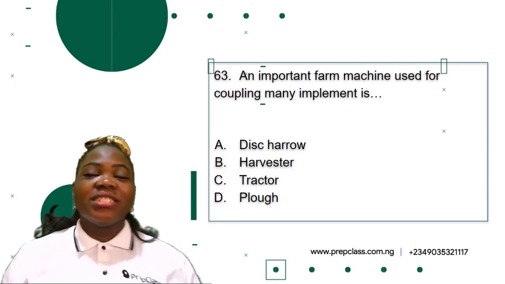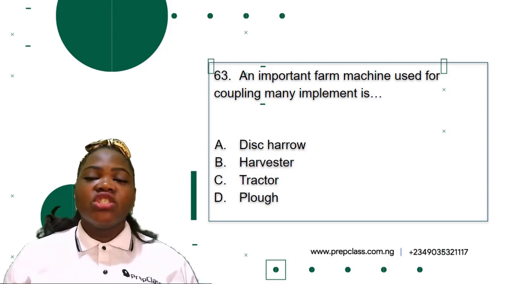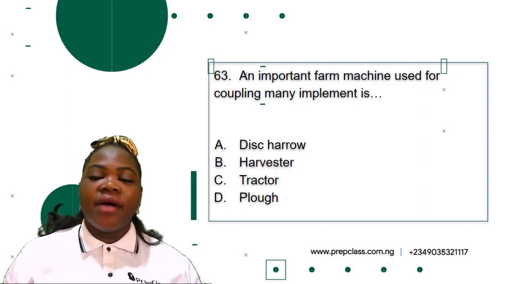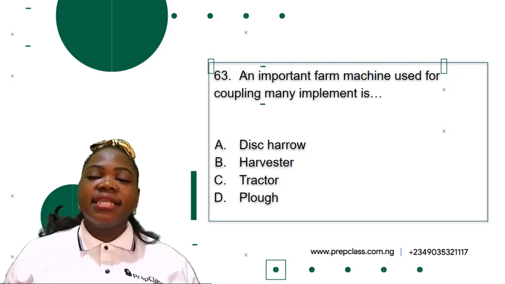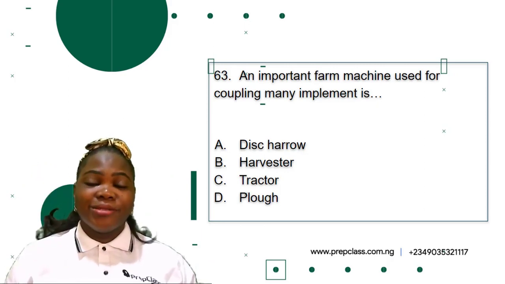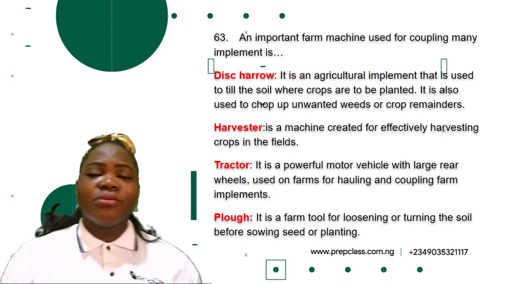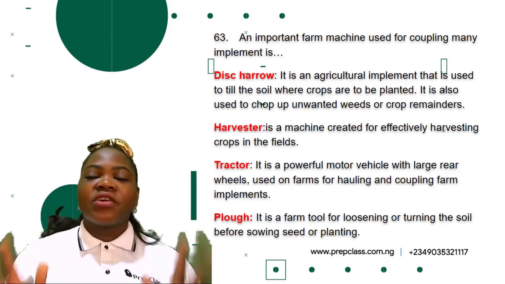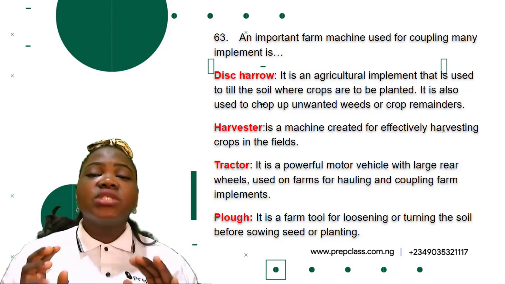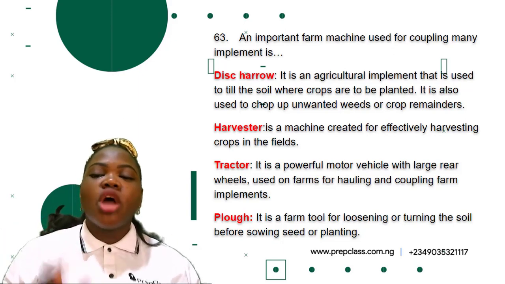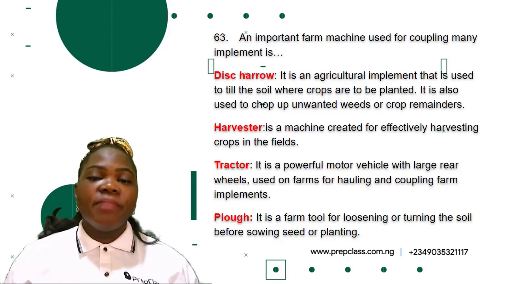Okay, so question 63. An important farm machine used for coupling many implements is dash: A. Disc harrow, B. Harvester, C. Tractor, D. Plow. So we need to know the meaning of each of these options for us to be able to get the answer to this question. The first option is disc harrow. A disc harrow is an agricultural implement that is used to till the soil where the crops are to be planted. It is used to chop up unwanted weeds or crop remains.